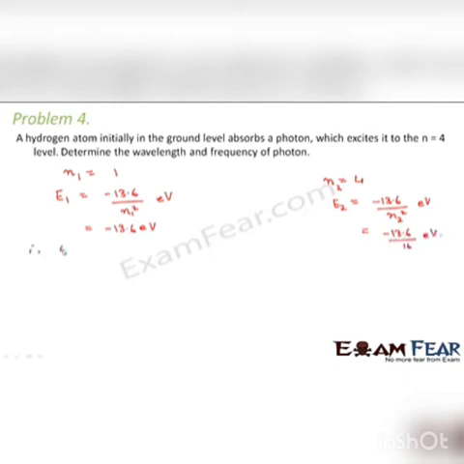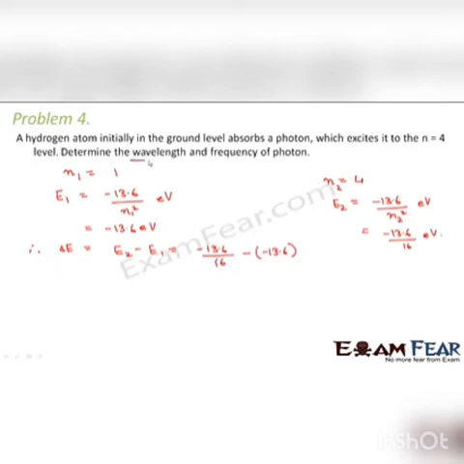Therefore, what is the change in energy? The difference in energy is E2 minus E1, that is equal to minus 13.6 divided by 16 minus 13.6. Right, so this is the change in energy.